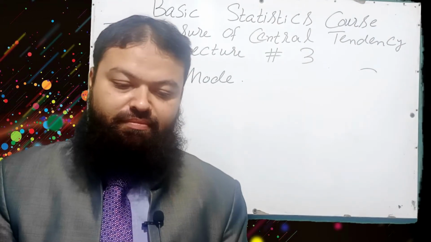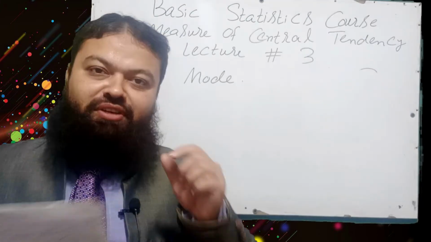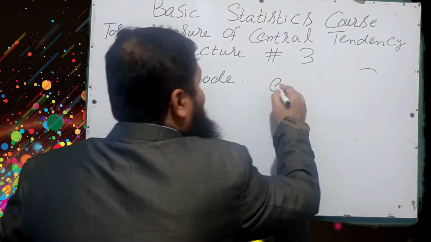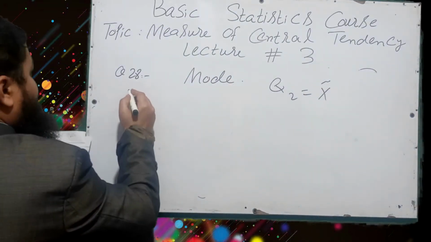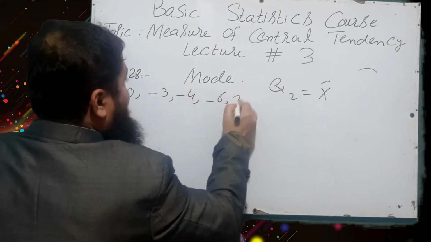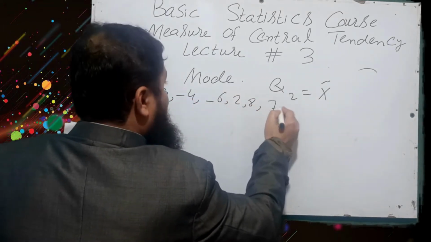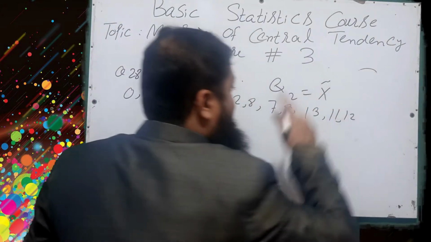29. The second quartile of the following data. We know the second quartile is also known as median. The data is 0, -3, -4, -6, 2, 8, 7, 9, 13, 11 and 12. A very important question.